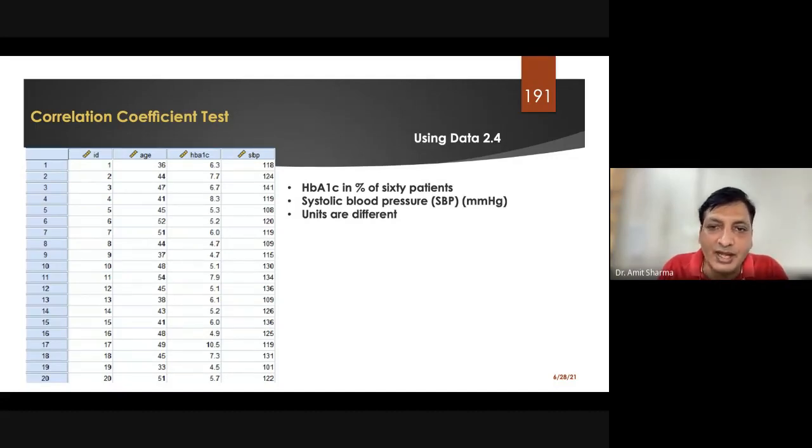Then only you can choose whether you are going for the Pearson side or the Spearman side. So you can see here that the data of HbA1c has been entered as numbers. For example, this is patient number 2, who is aged 44. The HbA1c value was found to be 7.7 and the systolic blood pressure of this patient was found to be 124. So this is the set of one patient.